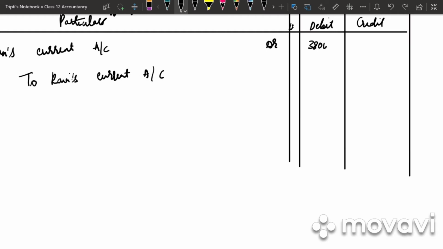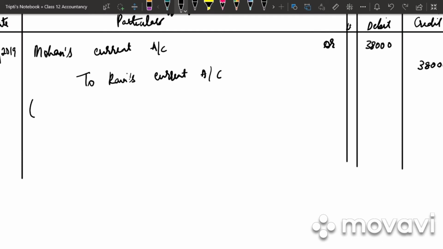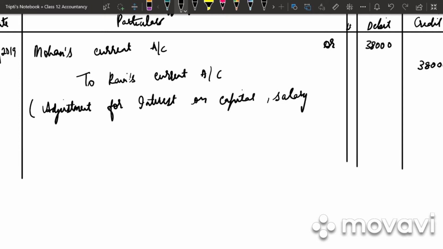So 38,000 debit, 38,000 credit. Narration will be: adjustment for interest on capital, salary and wrong distribution of profit. After the problem, write down the note.